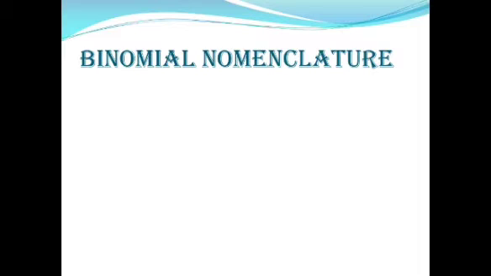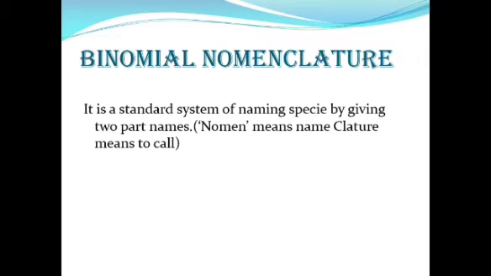And what is binomial nomenclature? We already discussed the definition of binomial nomenclature. It is a standard system of naming species by giving a scientific name which consists of two parts. Nomen means name and clature means to call. So, the meaning of binomial nomenclature is giving a name which consists of two parts.